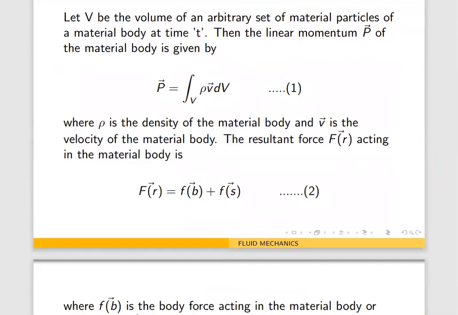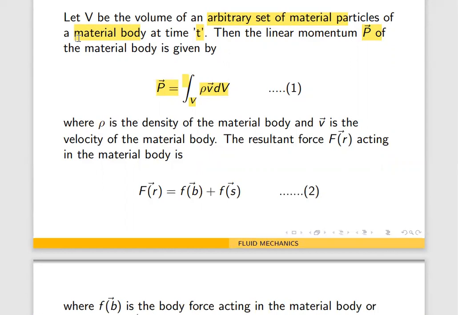Now let V be the volume of an arbitrary set of material particles of a material body at time t. Then the linear momentum P of the material body is given by P is equal to integral over V rho V dV. What is the definition of momentum?